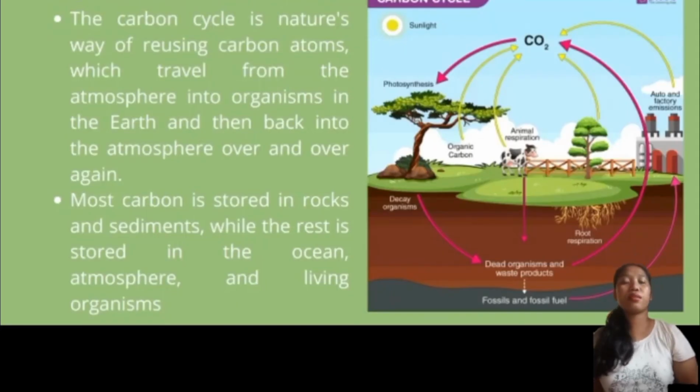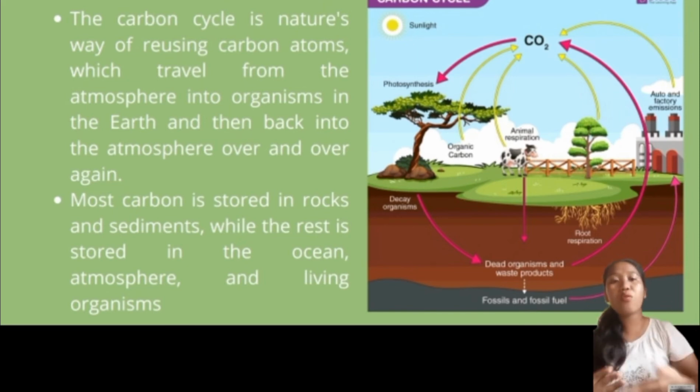The carbon cycle is nature's way of reusing carbon atoms, which travel from the atmosphere into the organisms in the earth and then back to the atmosphere over and over again. Most carbon is stored in rocks and sediments, while the rest is stored in the ocean, atmosphere, and in the living organisms.